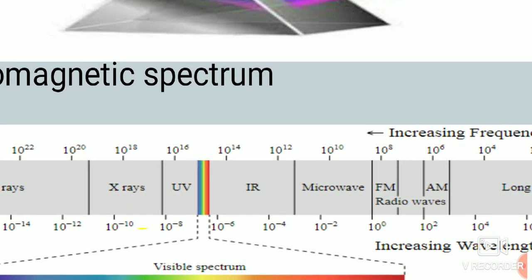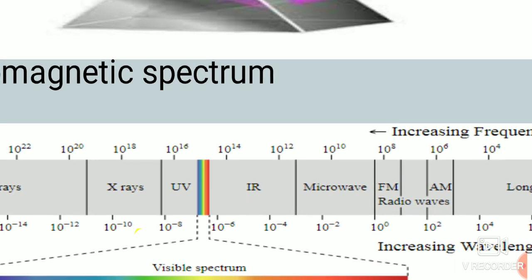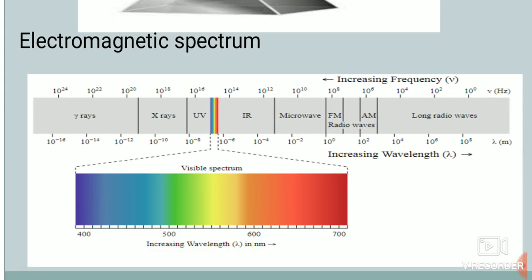Between 10 to the power 14 and 10 to the power 16, you can see the colored bands. We can see these colors because they are visible to our eyes. That is why this is considered the visible spectrum, which lies between 400 and 700 nanometers. In NCERT, it is mentioned as 400 to 750.